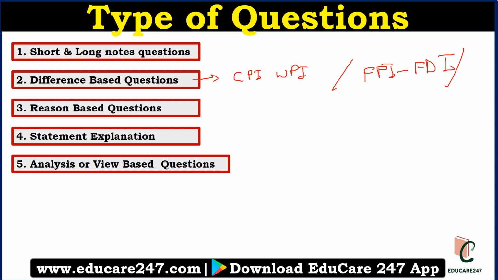The third kind of question will be reason based questions. They can ask you to write the exact reason why the manufacturing sector is not growing in India. Write the reason. Or something like, why is the Indian stock market booming, write the reason. Or why was inflation high in the last one year. So something like that, reason based questions can be asked.